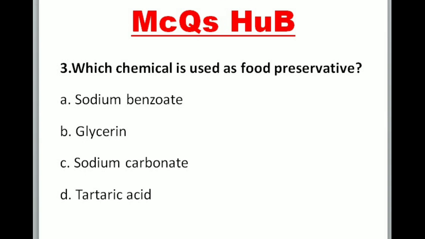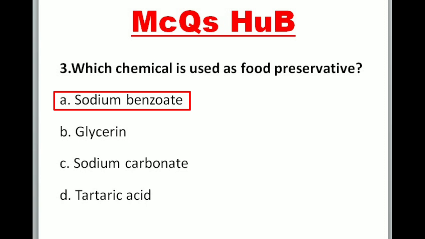3. Which chemical is used as food preservative? A. Sodium benzoate. B. Glycerin. C. Sodium carbonate. D. Tartaric acid. Correct option is A. Sodium benzoate.